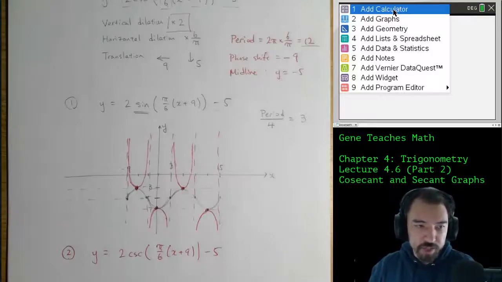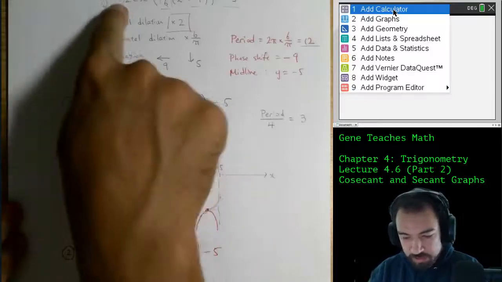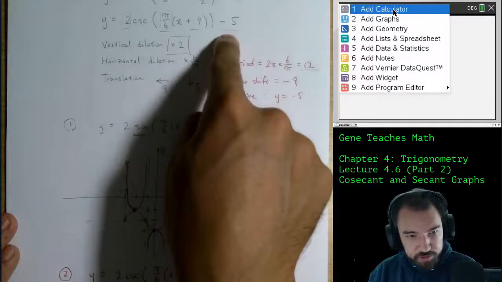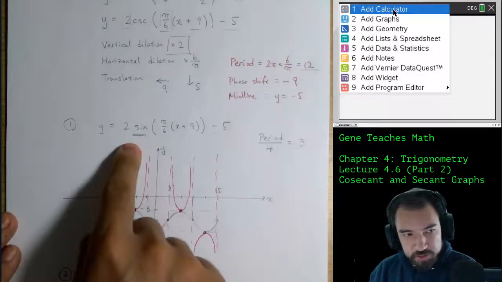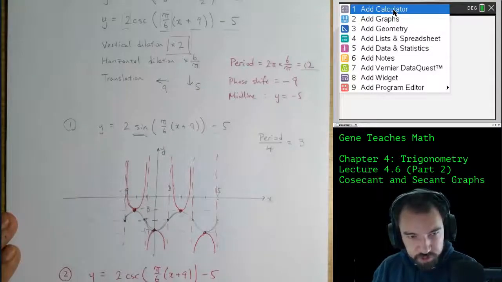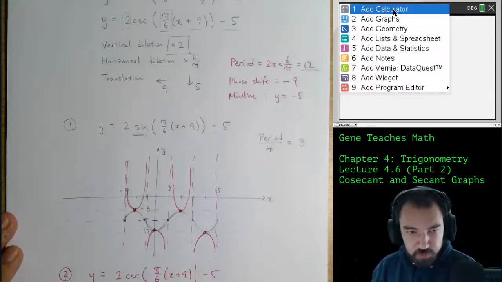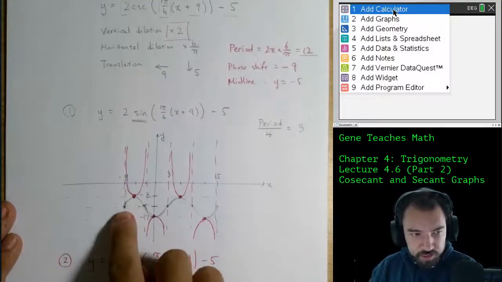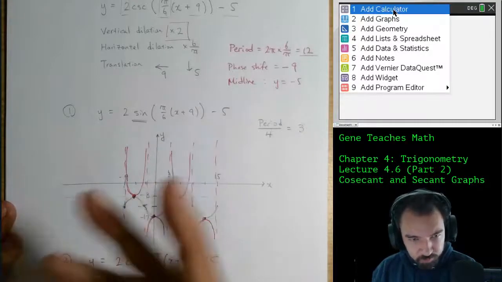This is how the graph of cosecant works when you transform it. So reviewing the tactic once more, we're going to take this cosecant graph that we were presented. But instead of approaching it as cosecant first, we're going to deal with sine first, because sine and cosecant are reciprocals of each other. It is a lot easier for us to imagine what sine of x looks like when you transform it. So in pencil, I draw the graph of the sine transformed appropriately.